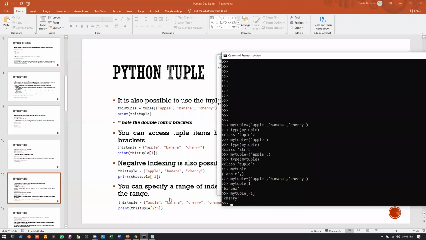Okay, and we can also specify a range. Suppose, instead of apple, banana, cherry, let us add two more things.